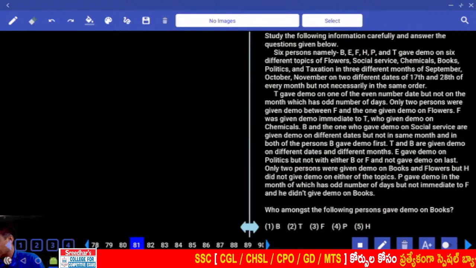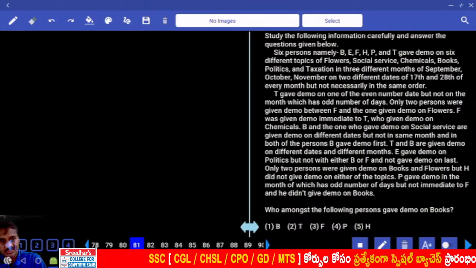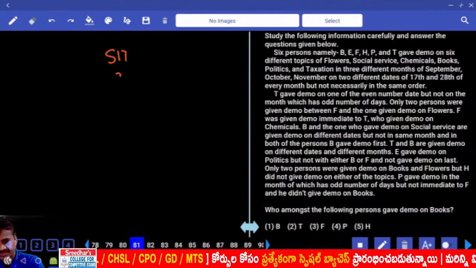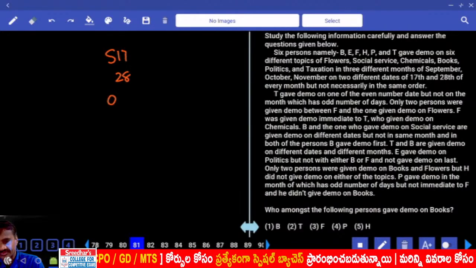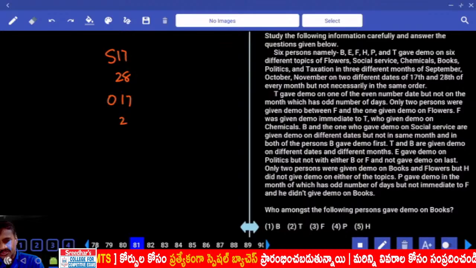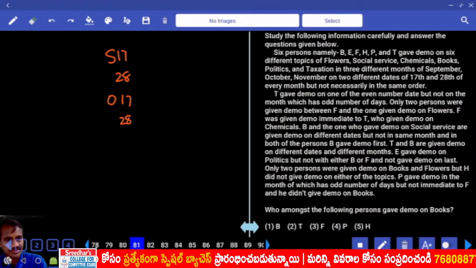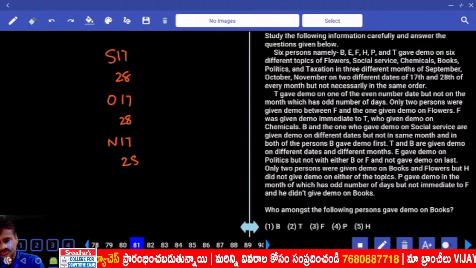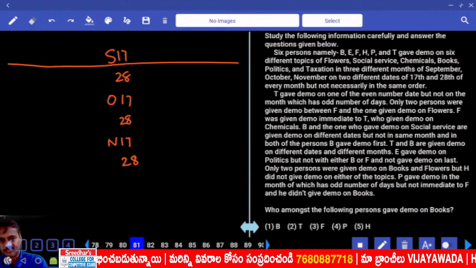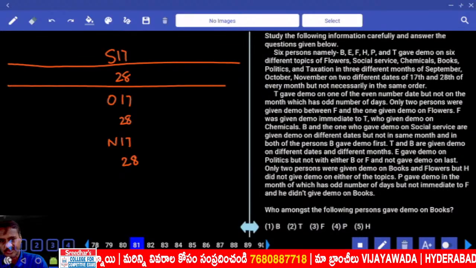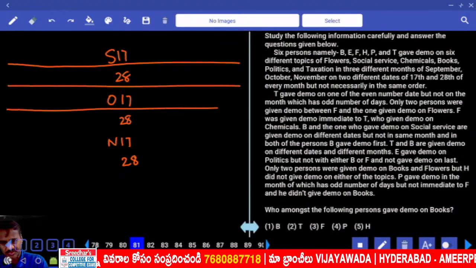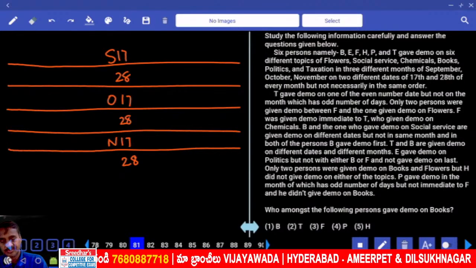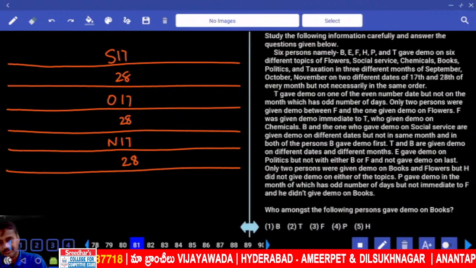September, October, November. 2 different dates. What are the dates? September 17, 28. The next one October 17, 28. Next one November 17, 28. Now out of these 3 months, September and November are having 30 days. October is the only month which is having 31 days. Odd number of days. Remaining 2 months, even number of days.